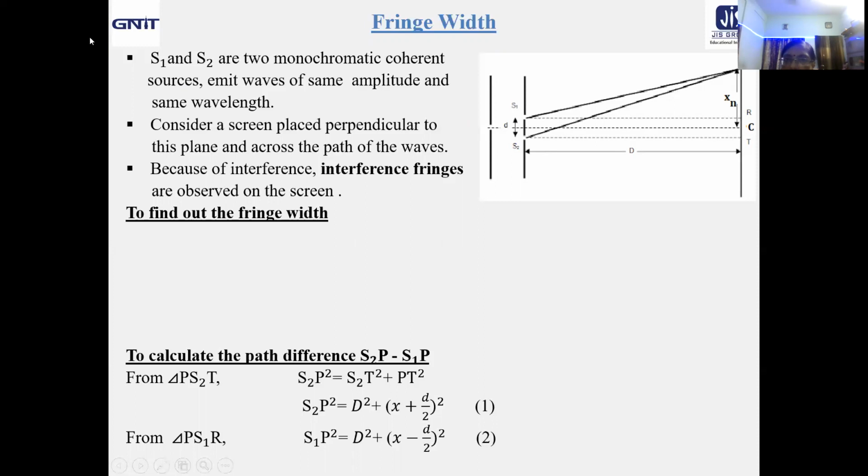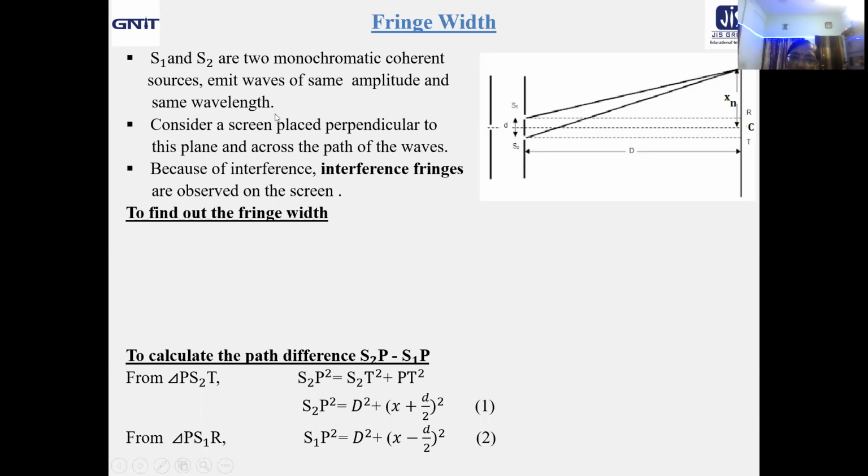Then we have used the second cardboard with two slits S1 and S2 equidistant with respect to S. Then we have the third cardboard used as screen on which we will get the positions of alternate maxima and minima. That means S1 and S2 are two monochromatic and obviously coherent sources because they are derived from S. They emit waves of same amplitude A and same wavelength.